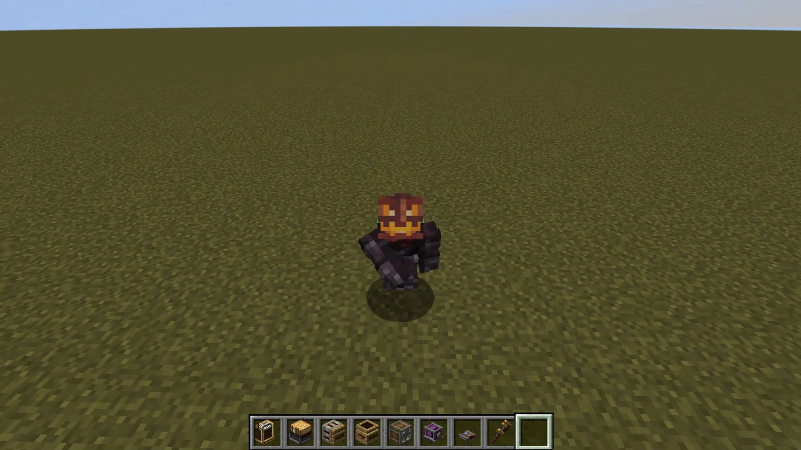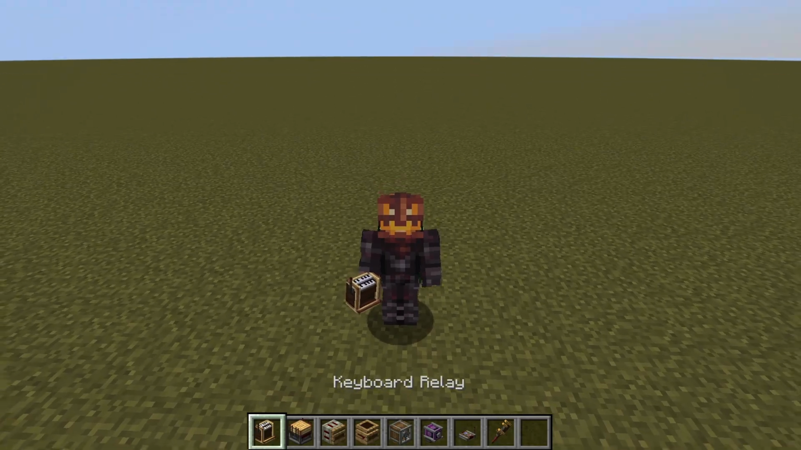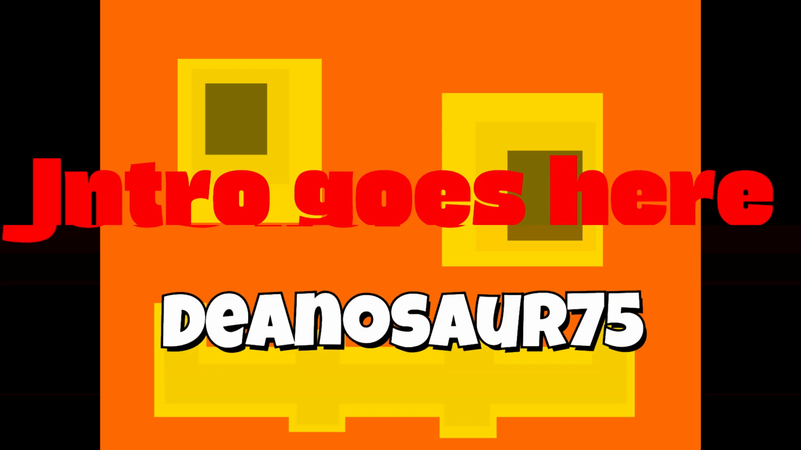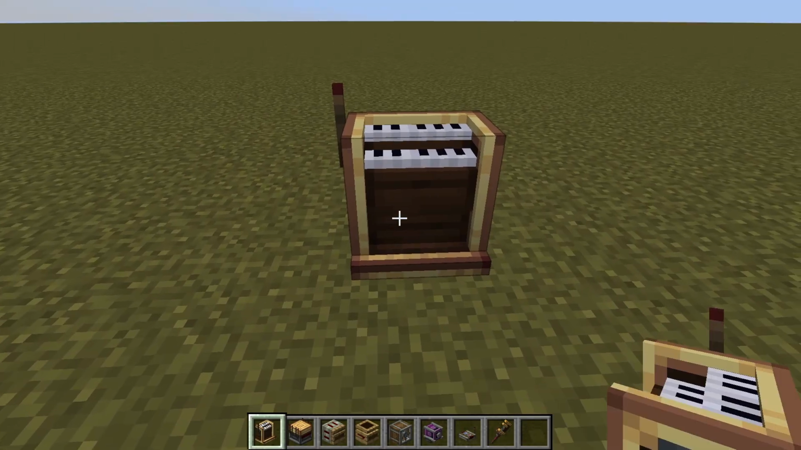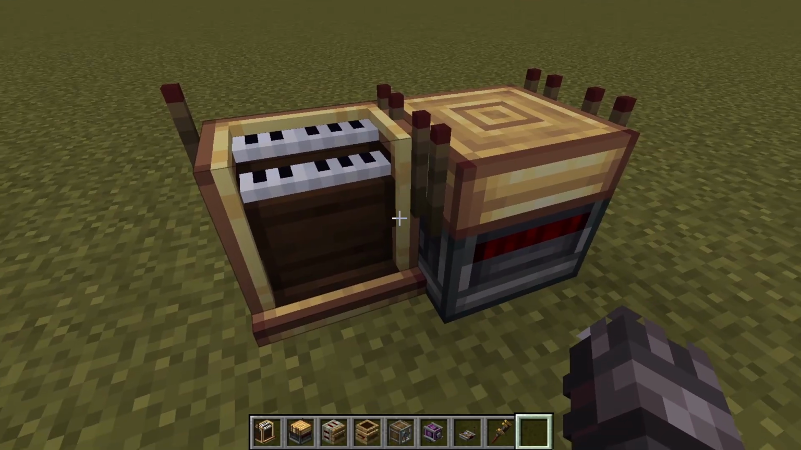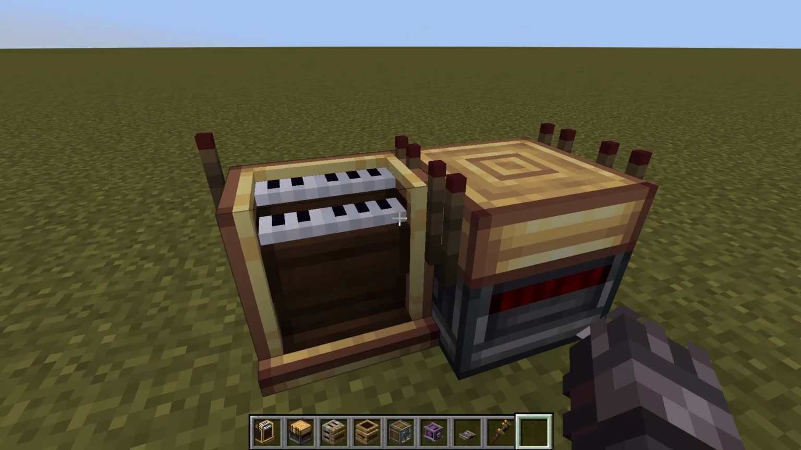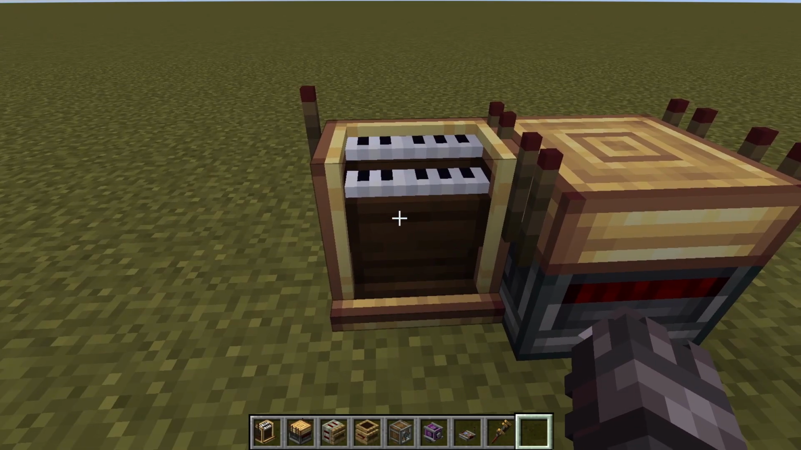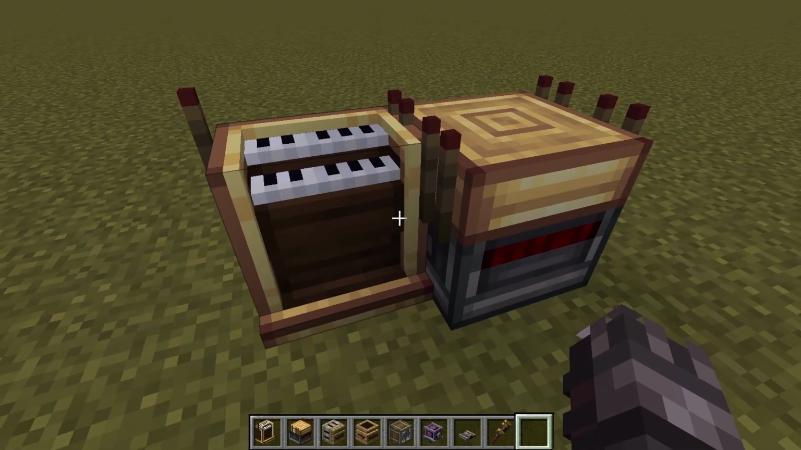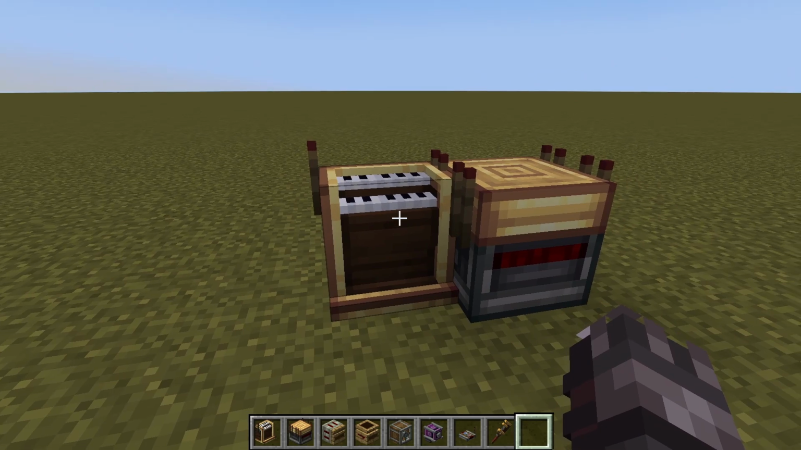Hey everybody, I'm Dinosaur, and I'm going to be teaching you how to use the keyboard relay and the stop master. The keyboard relay and the stop master are designed to take a MIDI output from a device such as an external MIDI keyboard and turn that into redstone signals so you can play a pipe organ in Minecraft. So, how do you use it?